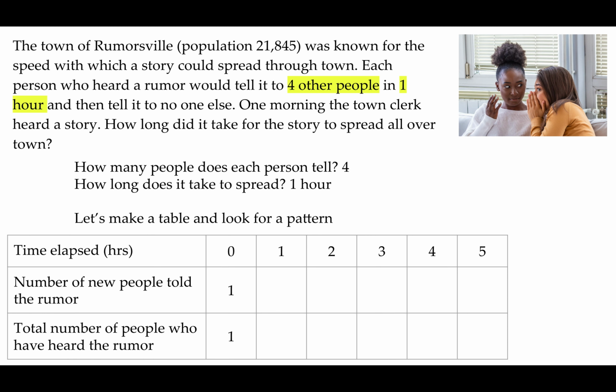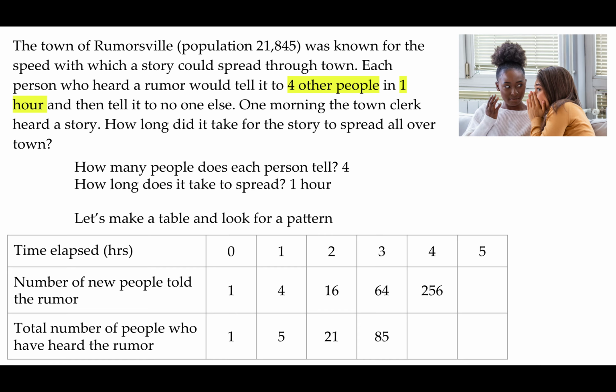But after 1 hour, that one person tells 4 more people. So that means we have 4 people, but we have the initial one person. So the sum of the 4 and the 1 is 5. After 2, each one of the 4 tells 4 people. So we have 4 multiplied by 4, which is 16. And the sum of 16 and the 5 that knew it before is 21. These 16 each tell 4, so 16 multiplied by 4 is 64. And the sum of 64 and 21 is 85. And then these 64 multiplied by the 4 is 256.